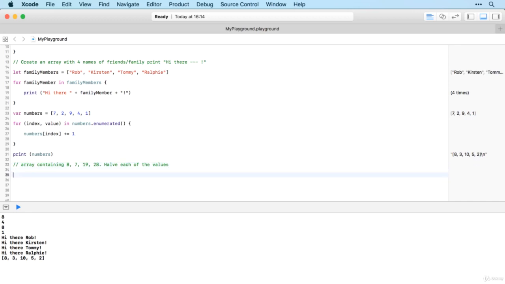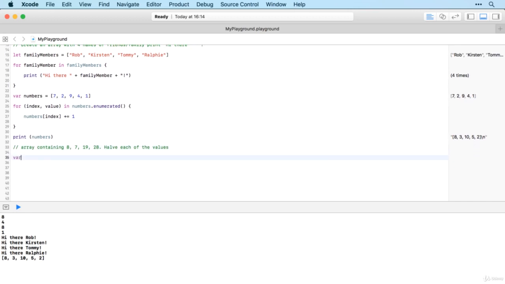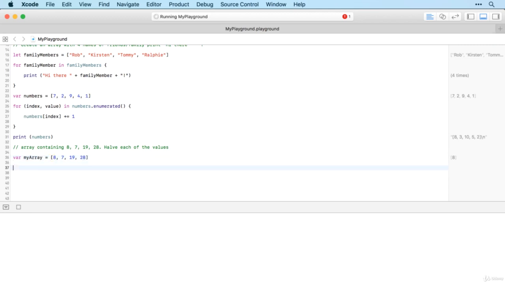All right, let's see how it goes. So I'm going to remember to use var rather than let because I know this is going to change, and I'll use array as an array name. And let's start off with 8, 7, 19, 28. So there's my array. Then I use for index and value in my array enumerated,